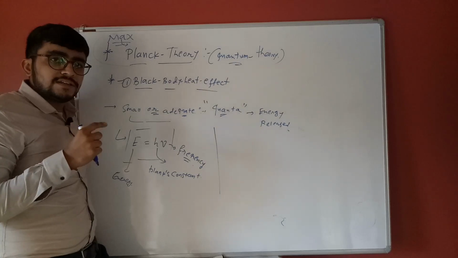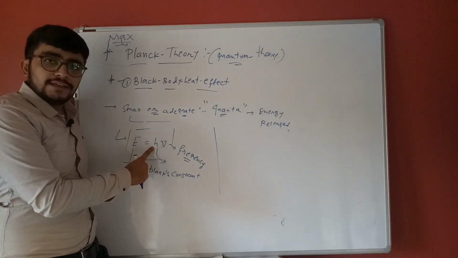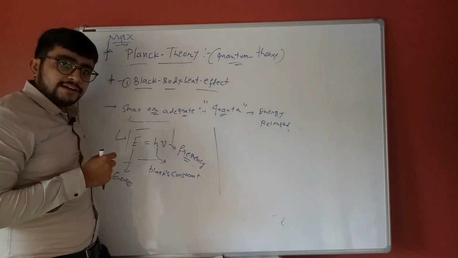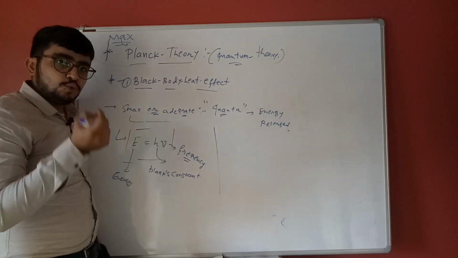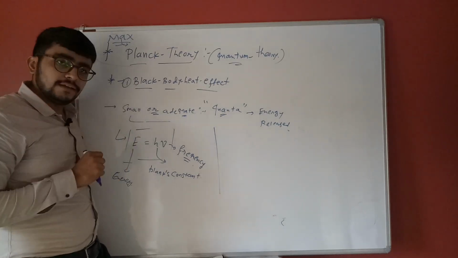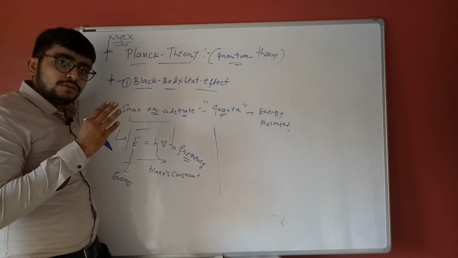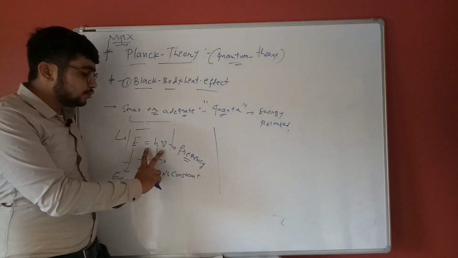Suppose energy is 1 h mu, and another energy is 2 h mu. It cannot exist between the two values.